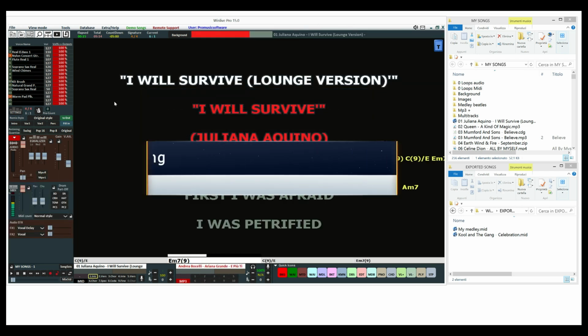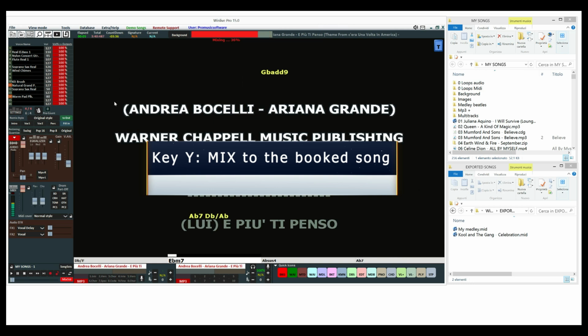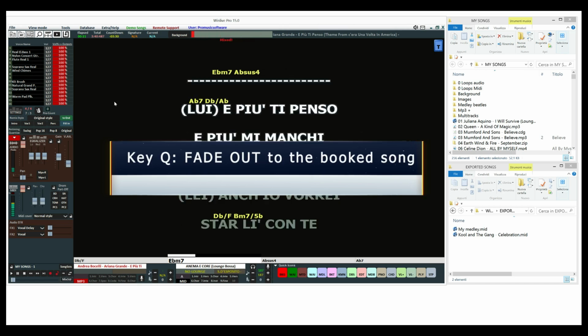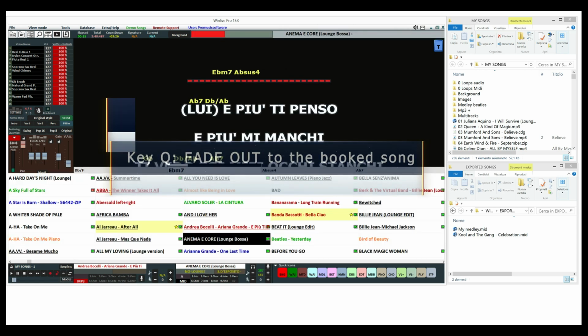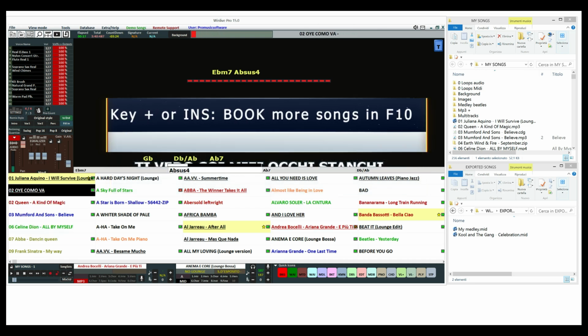With the Y button you can mix it with the next song, or blur it with the Q button. By clicking the plus button or INS button, you can book more songs in a temporary song list, which can be brought up with the F10 button.